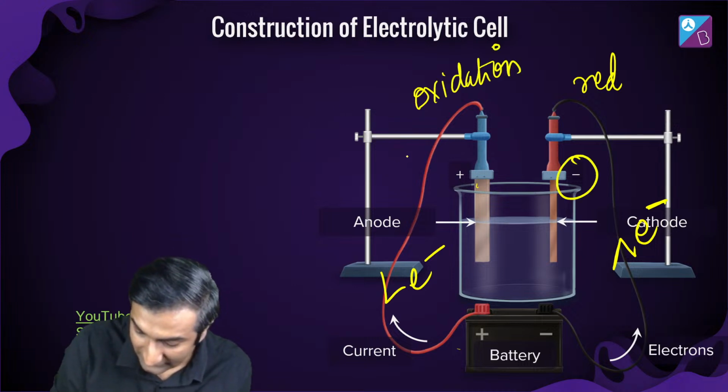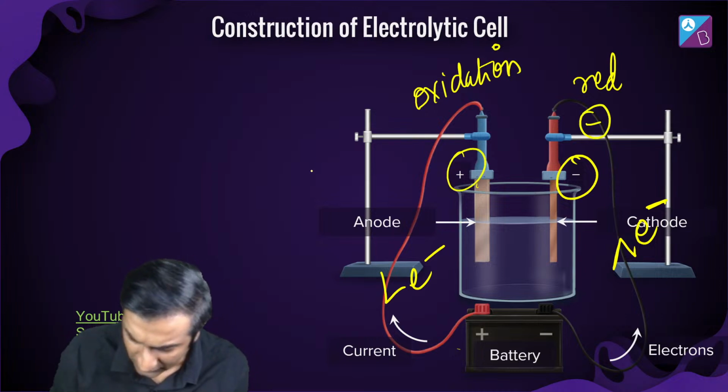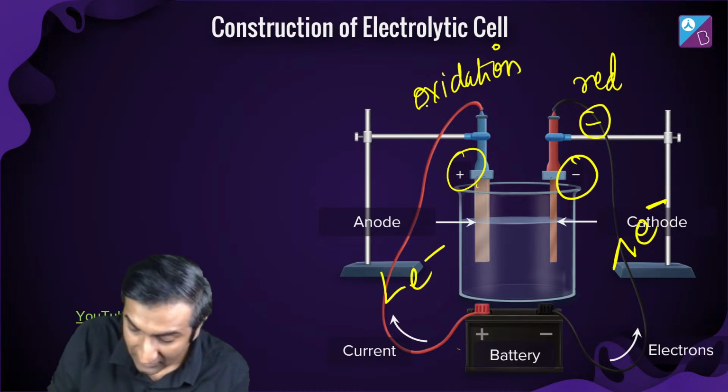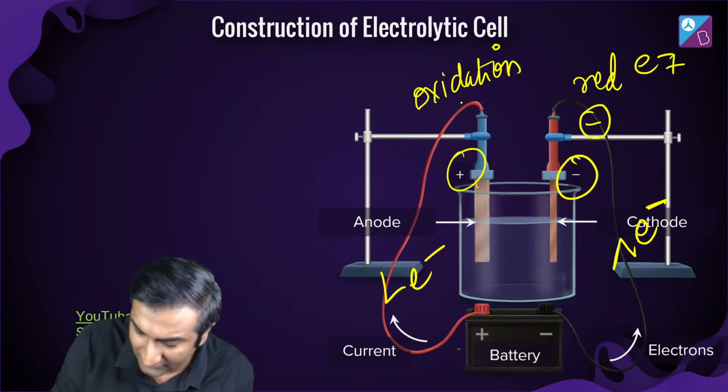But this is the cathode. Now it's negative, and this is the anode, which is positive. Does it make sense? Reduction happens at the cathode. Yeah, reduction will happen at the cathode. Why? Electrons will combine with some positively charged thing, maybe in this case just water.